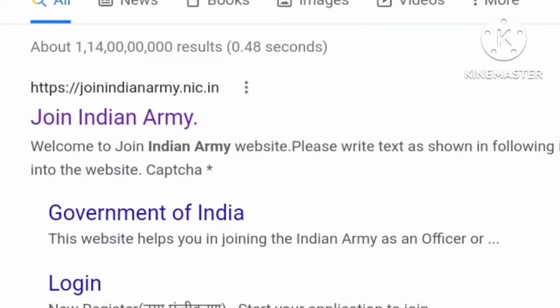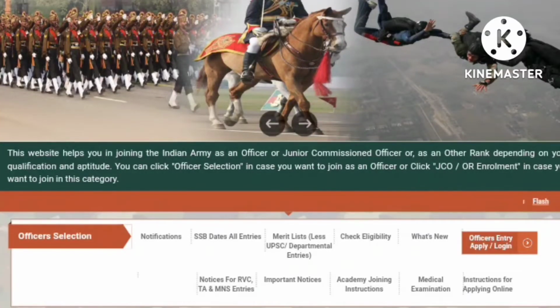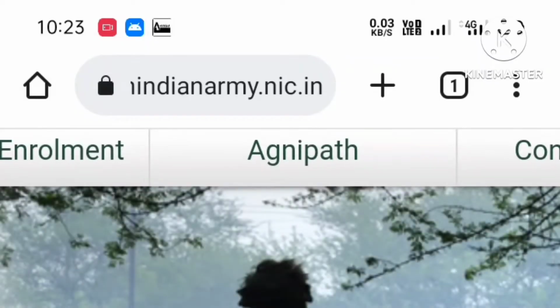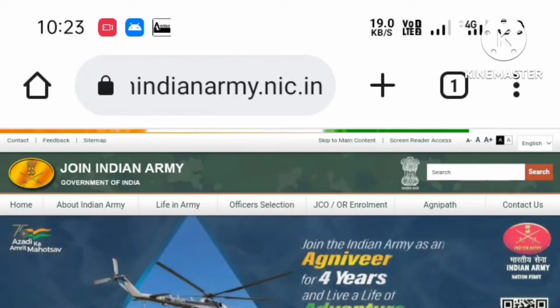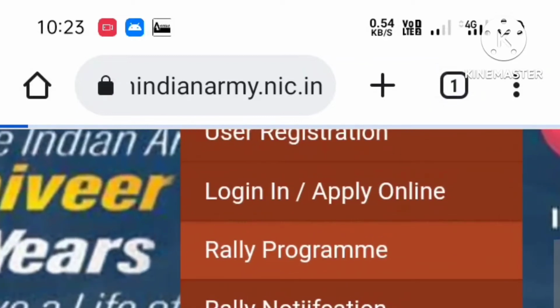You can go to joinindianarmy.com and click on it. We'll go to the official page, and there you can zoom in, and I will select the Agnipath option. The Agnipath option will be selected, then click on the conduct rally program option here.